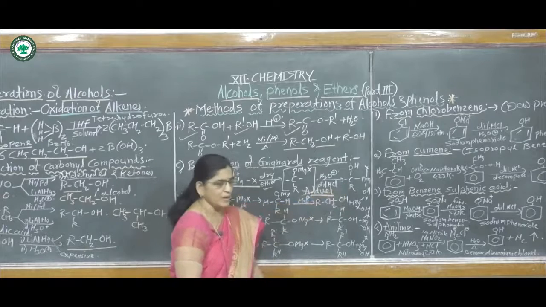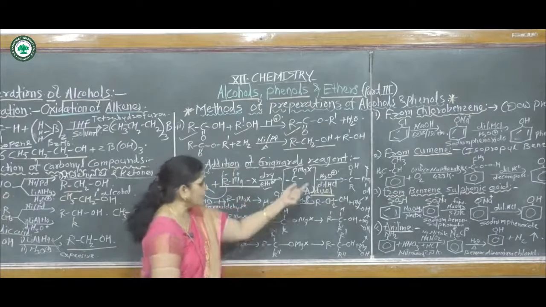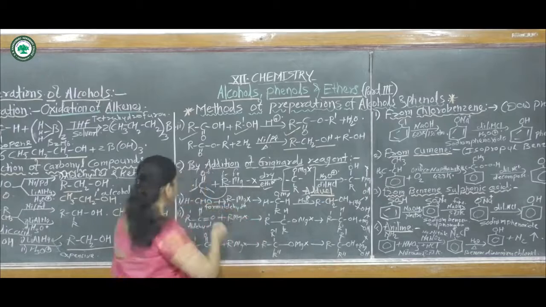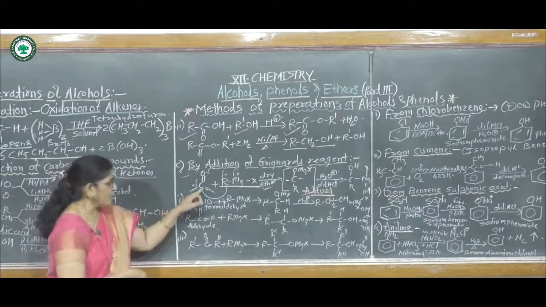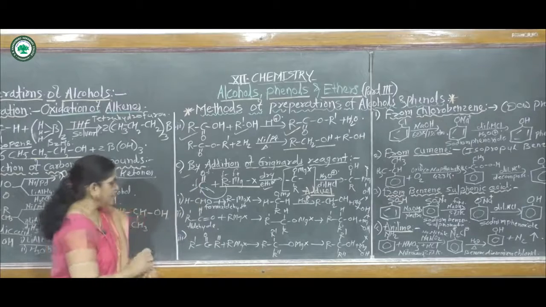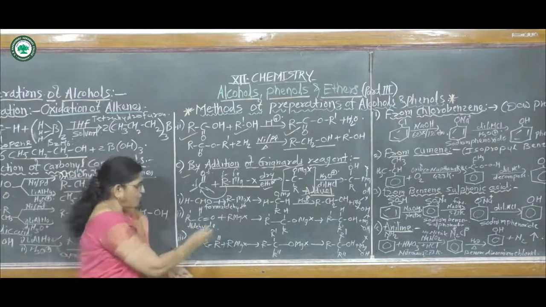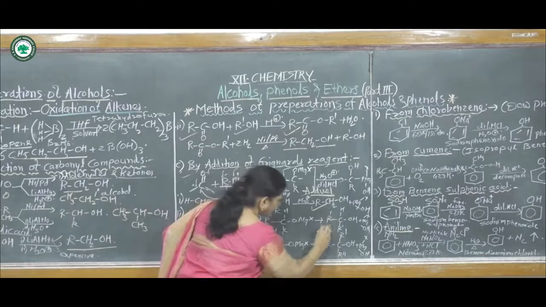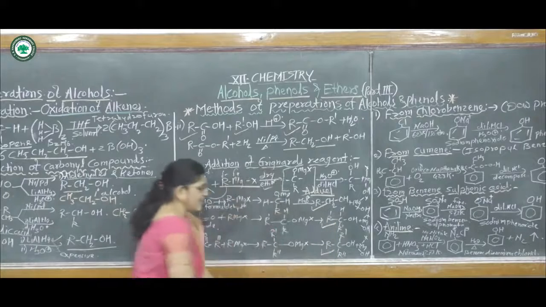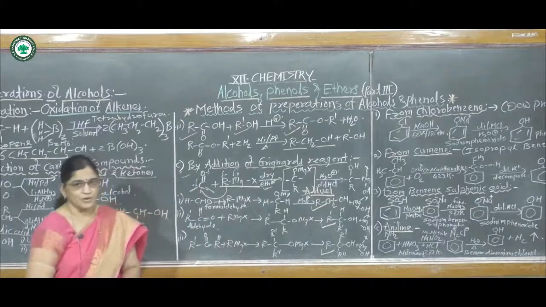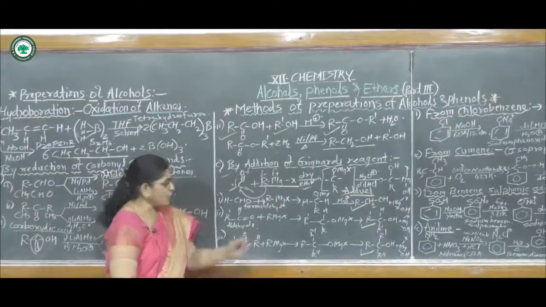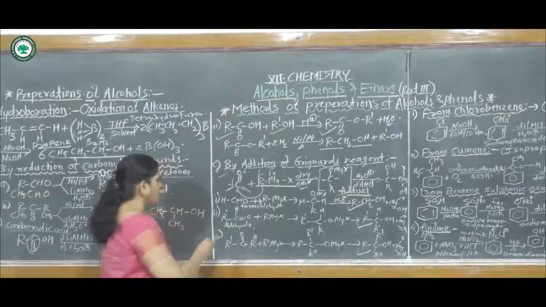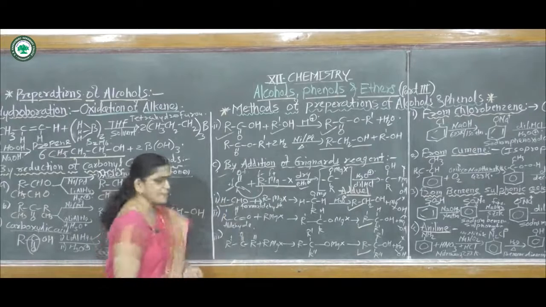It gives an alcohol, which may be primary, secondary or tertiary. That means by this addition of Grignard's reagent to the carbonyl carbon atom, we can prepare primary alcohol, secondary alcohol as well as tertiary alcohol. First of all, preparation of primary alcohol. For preparation of primary alcohol, it requires formaldehyde.